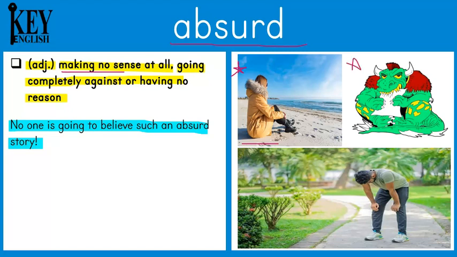Another example would be, the excuse that a monster ate his homework is completely absurd. There's no way a teacher would really believe that a monster ate your homework, so that would be absurd. Or maybe even something like, it seems absurd to walk for 3 hours when the bus is right there. It's something that makes no sense.